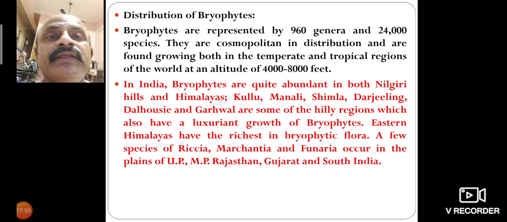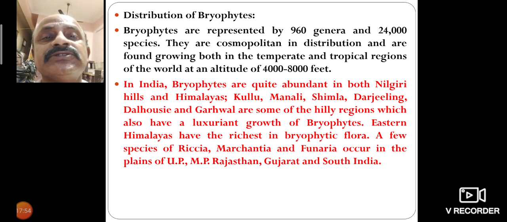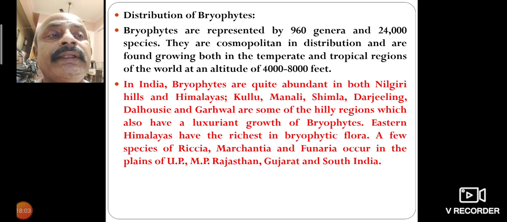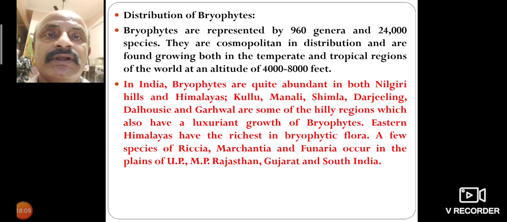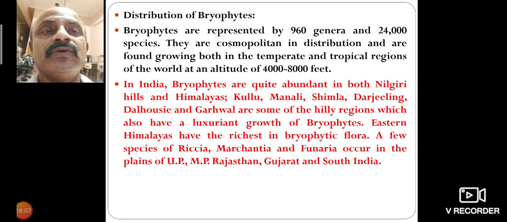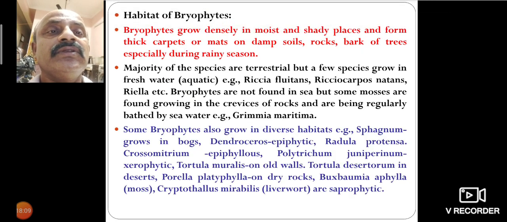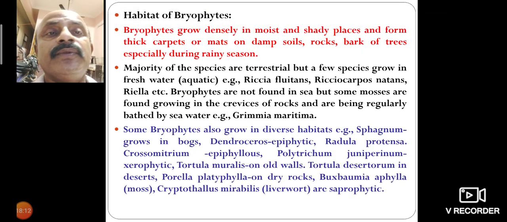Overall, 960 genera and 24,000 species have a cosmopolitan distribution and grow in both temperate and tropical regions of the world. So this is also the habitat of bryophytes.